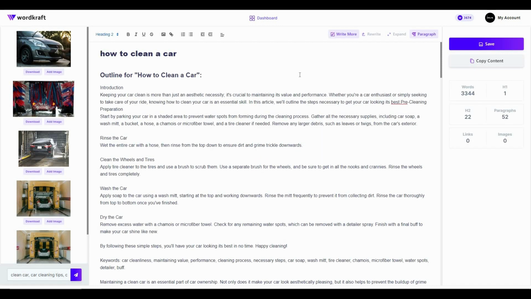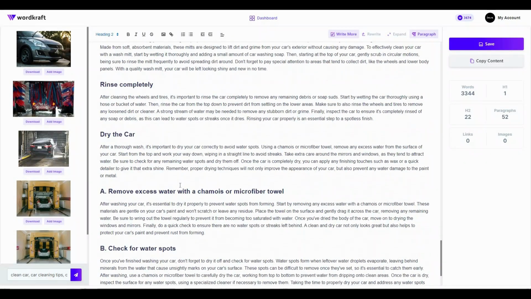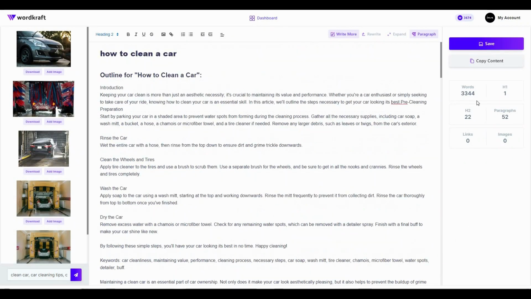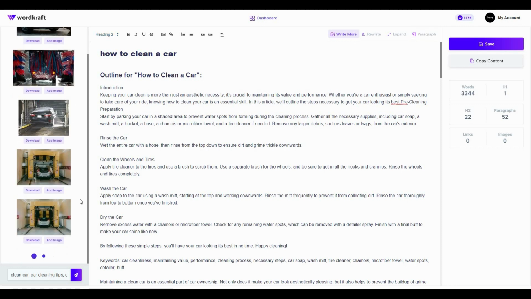So our article is completely ready, so let's have a look at the article, and as you can see, it's a pretty long article. On the right side you can see the amount of words. It is over 3000 words of article. There is 1 H1, 22 H2, so you can see all of the details about the article on the right side. So you can save this article, you can also copy your content to publish it, and on the left side you can see all of the images. You can also load more if you want.